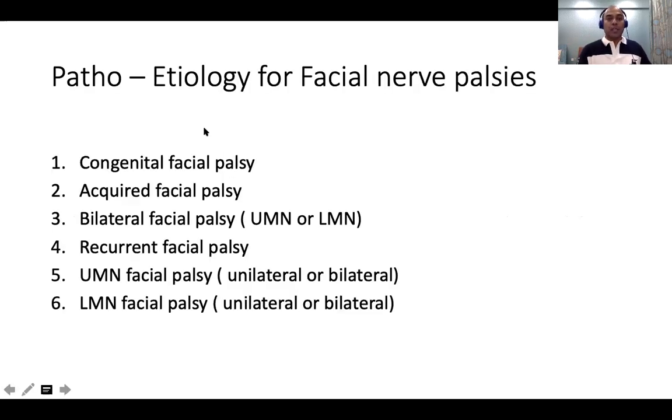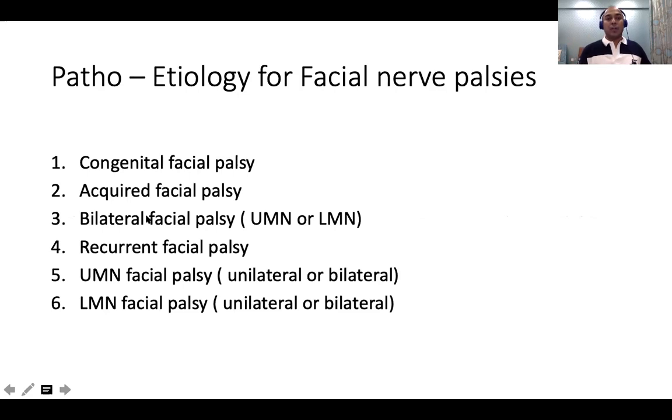Sometimes you can have a very mild weakness, right? Or you can have neuromuscular causes. The acquired ones are either infections or again neuromuscular, or nerve infections, neuritis, or lesions involving the brainstem or stroke. So congenital and acquired. So there are broadly only 2 categories, congenital and acquired facial palsy.